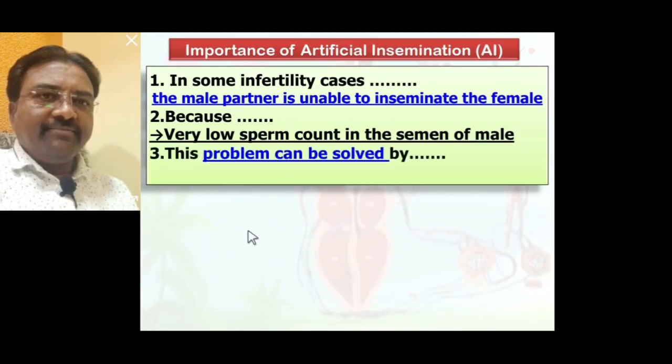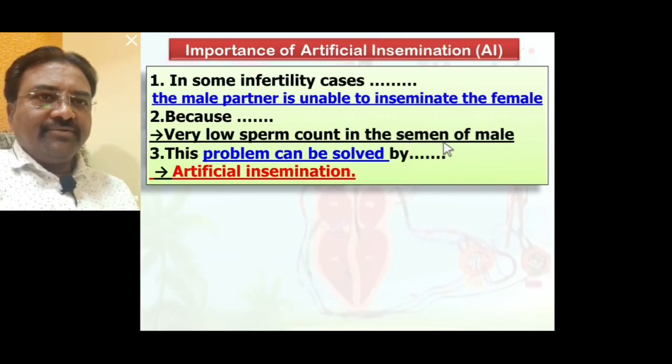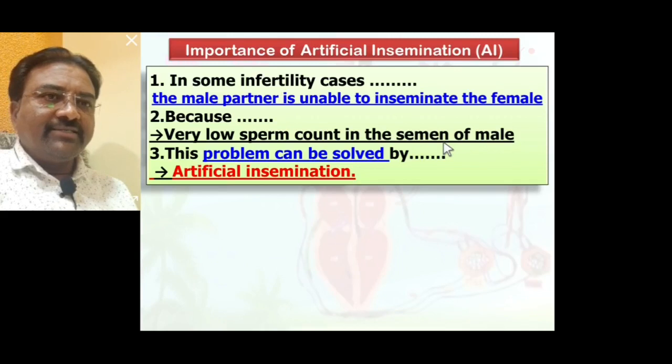At that time this problem can be solved by artificial insemination, meaning we collect sperm from the male person and through a catheter the sperm is transferred into the cervix of the uterus. Due to this, fertilization occurs. This fertilization is called in vivo fertilization.